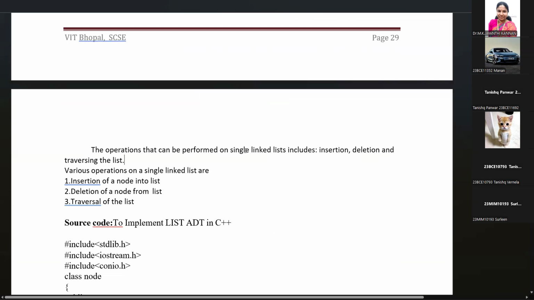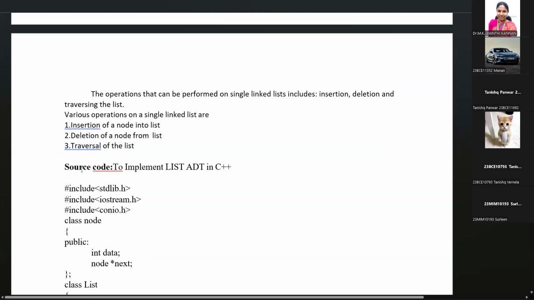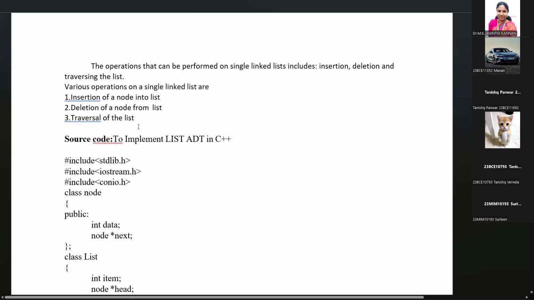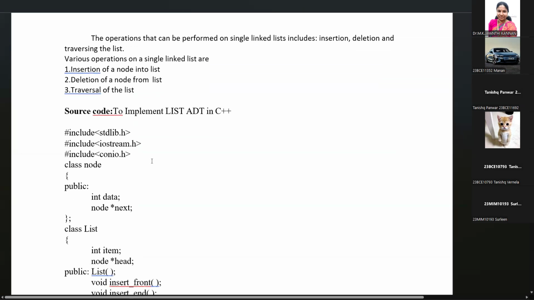So the operations that can be performed on a singly linked list include insertion of nodes, deletion of nodes, and traversing the nodes in the list. The various operations on a singly linked list are: insert a node into the list, delete nodes from the list, and traverse the list of elements in the linked list. Say we are going to implement a singly linked list using the abstract data type in C++.